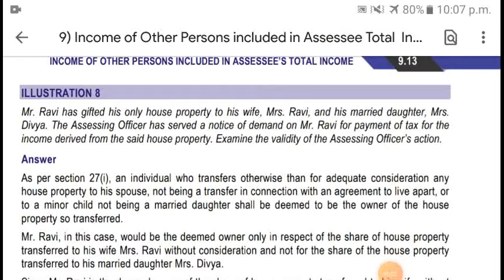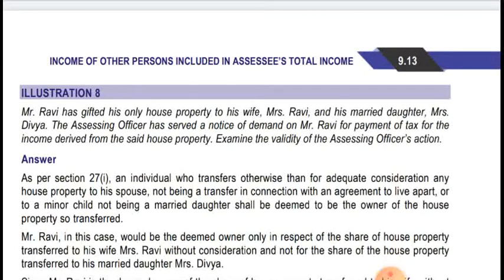Mr. Ravi has gifted his only house property to his wife, Mrs. Ravi, and his married daughter, Mrs. Divya. Okay, there is a single house property of Mr. Ravi which he is transferring in his wife's name as well as in his daughter's name, who is a married daughter. Okay, the assessing officer has served a notice of demand on Mr. Ravi for the payment of tax for the income derived from the said house property. Examine the validity of the assessing officer's action.